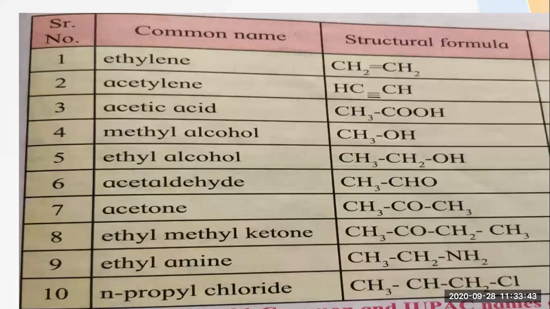Then comes the N-propyl chloride. In N-propyl chloride, what do you have to write? In the first carbon, chlorine is attached, so you write 1-chloro, and as 3 carbons are there, you write it as 1-chloropropane. So likewise you have to give the IUPAC name. If you keep practicing writing the names from these common names and the structural formulas, you will definitely get it.